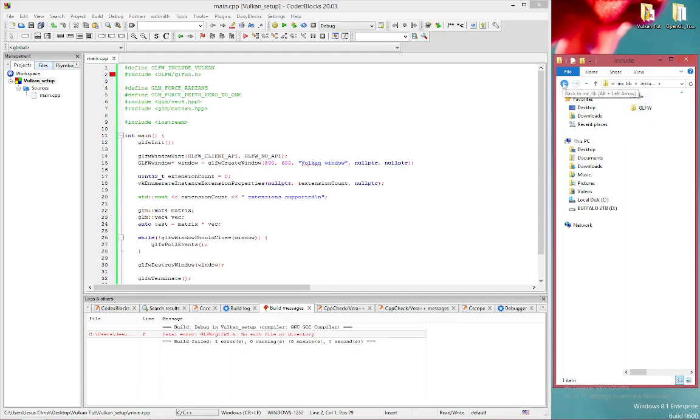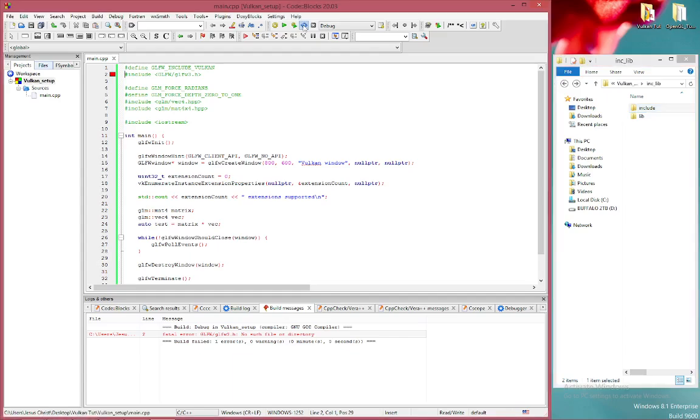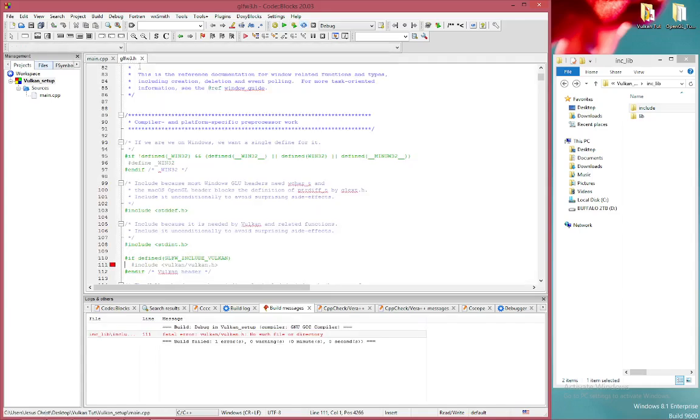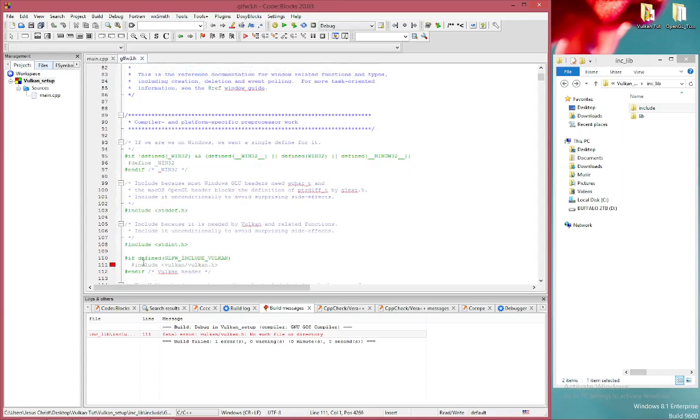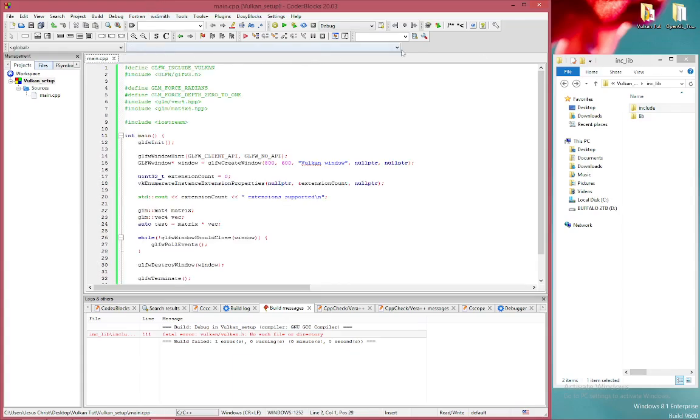So now that we have glfw3 in our include folder, we'll go ahead and give it a rebuild and check to see if it's still asking for glfw3.h. It's not asking for it anymore because the red square is not there. The red square is now at the include vulkan.h. So we need to find our vulkan.h file. Where do we find that?